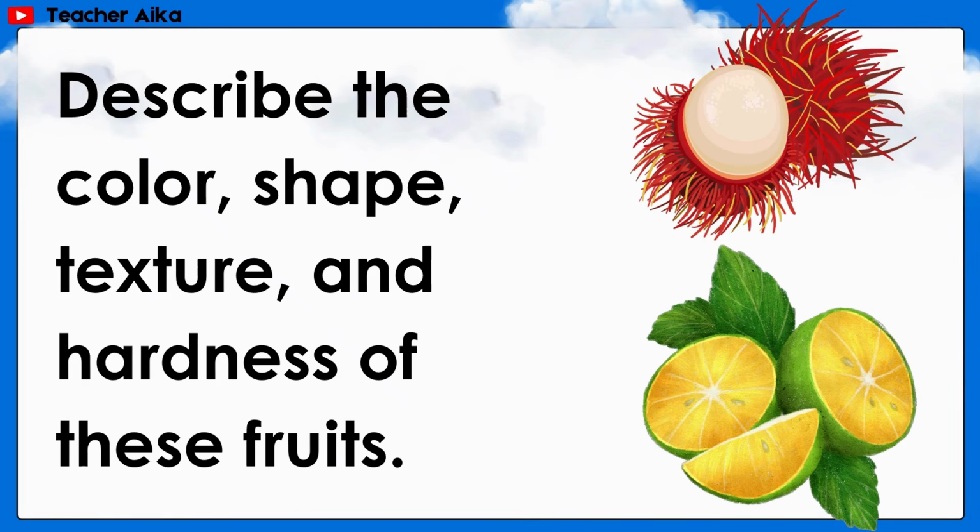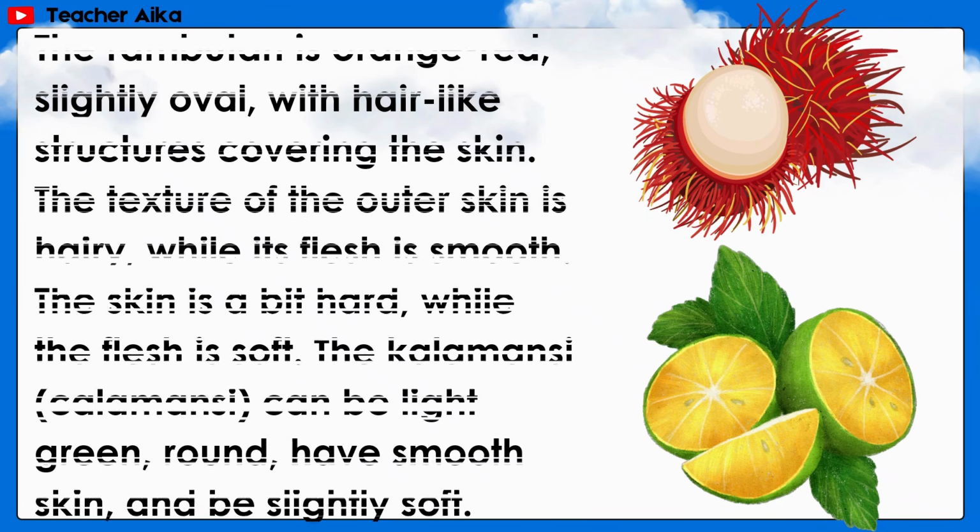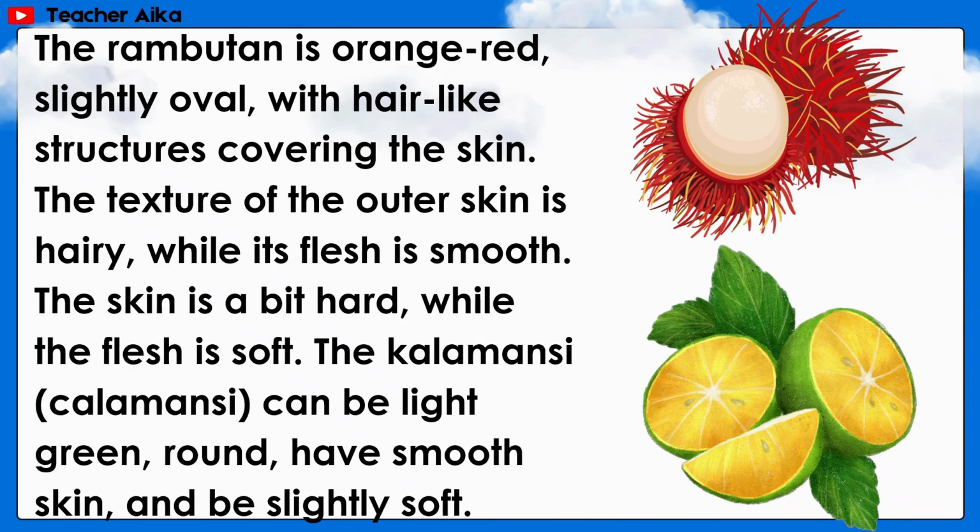Describe the color, shape, texture, and hardness of these fruits. The rambutan is orange-red, slightly oval, with hair-like structures covering the skin. The texture of the outer skin is hairy, while its flesh is smooth. The skin is a bit hard, while the flesh is soft. The calamansi can be light green, round, have smooth skin, and be slightly soft.